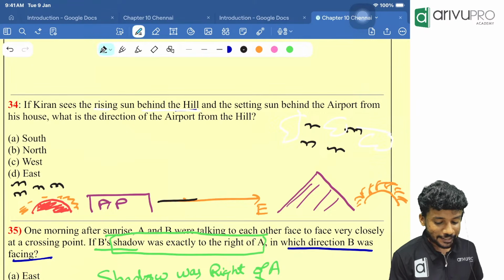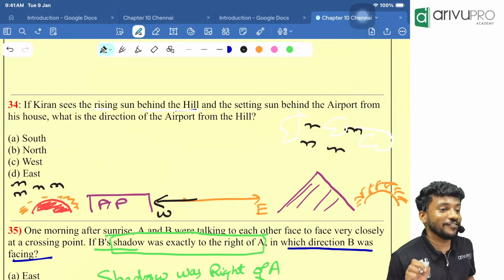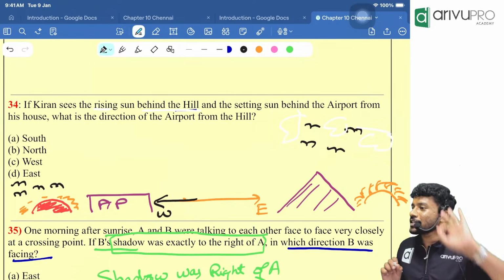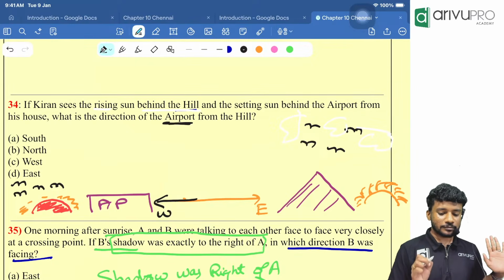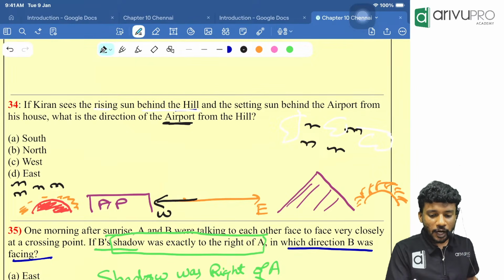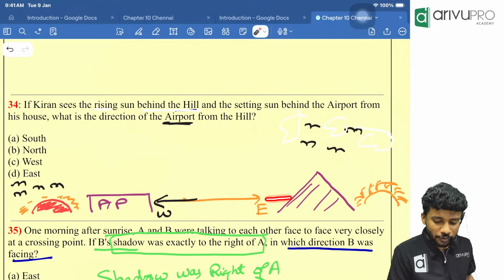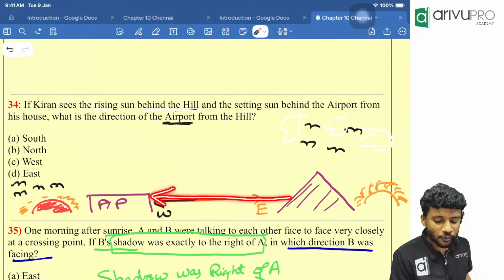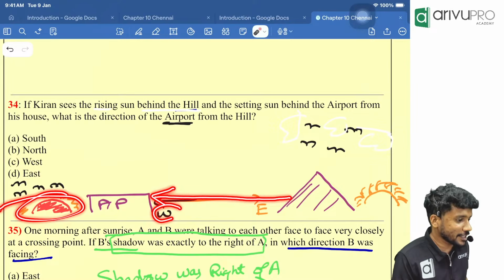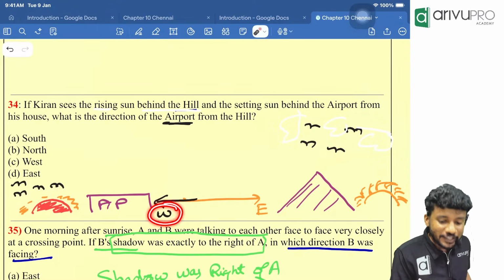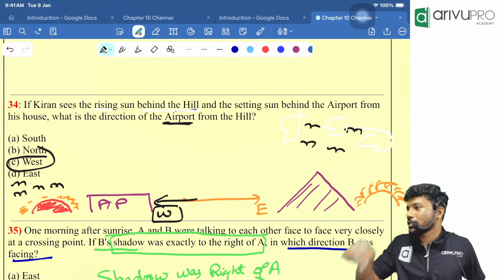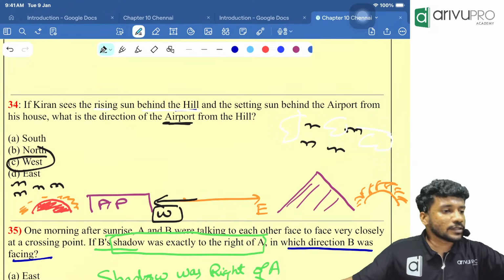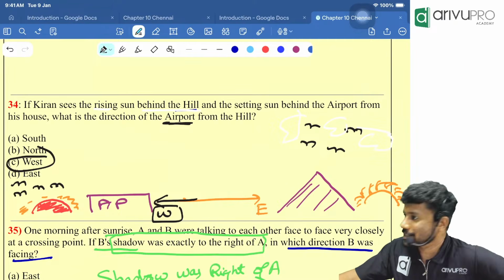Sorry, sunset there. So this direction is what? West direction. Now the question is, what is the direction of the airport from the hill? One person wants to go to the airport from the hill. Which direction should he walk? Towards the sunset direction. Which direction is that? West direction. So your answer will become what, people? West. Clear? So that is sunrise and sunset.